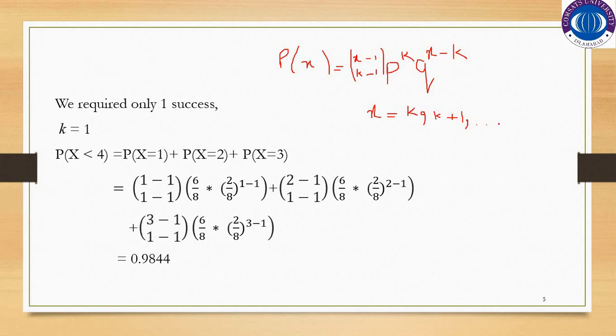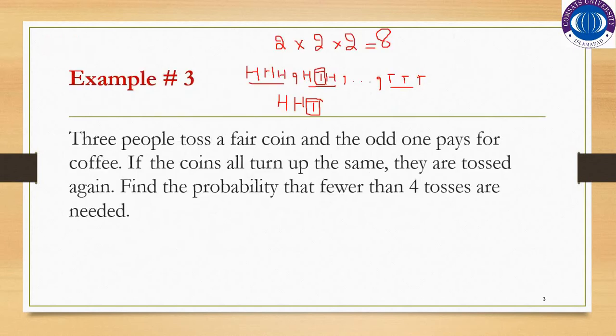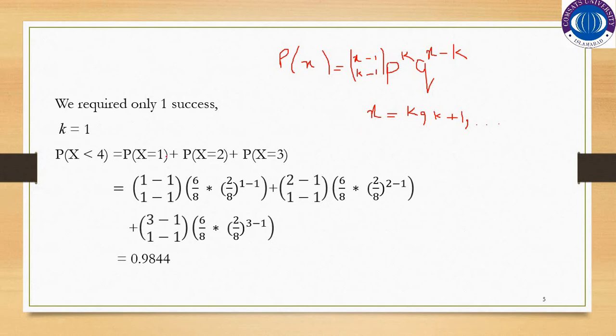So as they are saying, find the probability that fewer than 4 tosses are needed, so it would be P(X < 4), which is equal to P(X = 1) plus P(X = 2) plus P(X = 3).